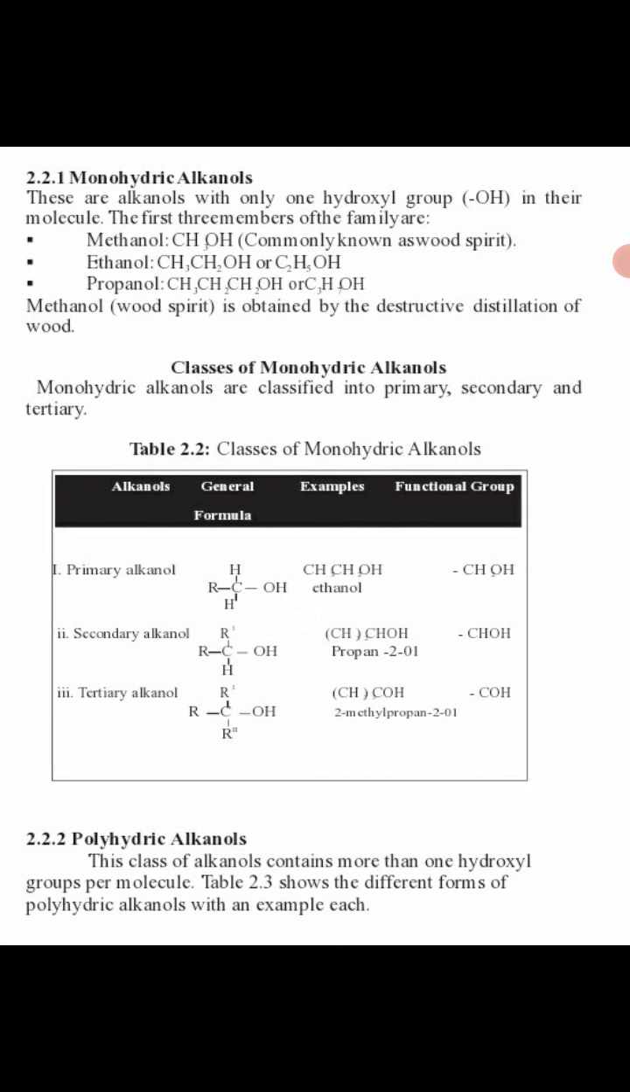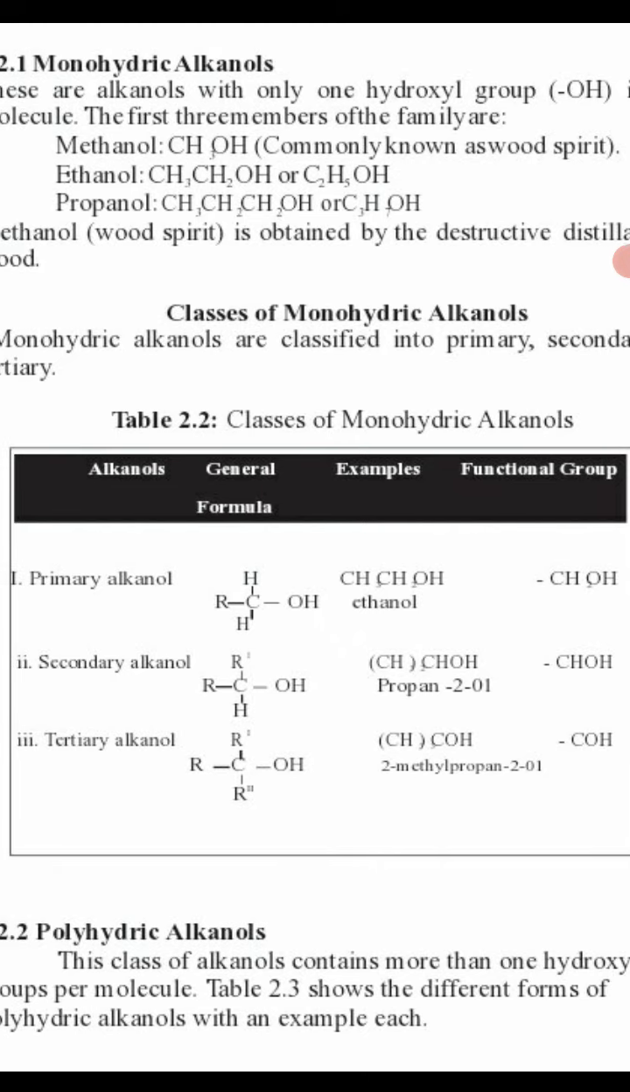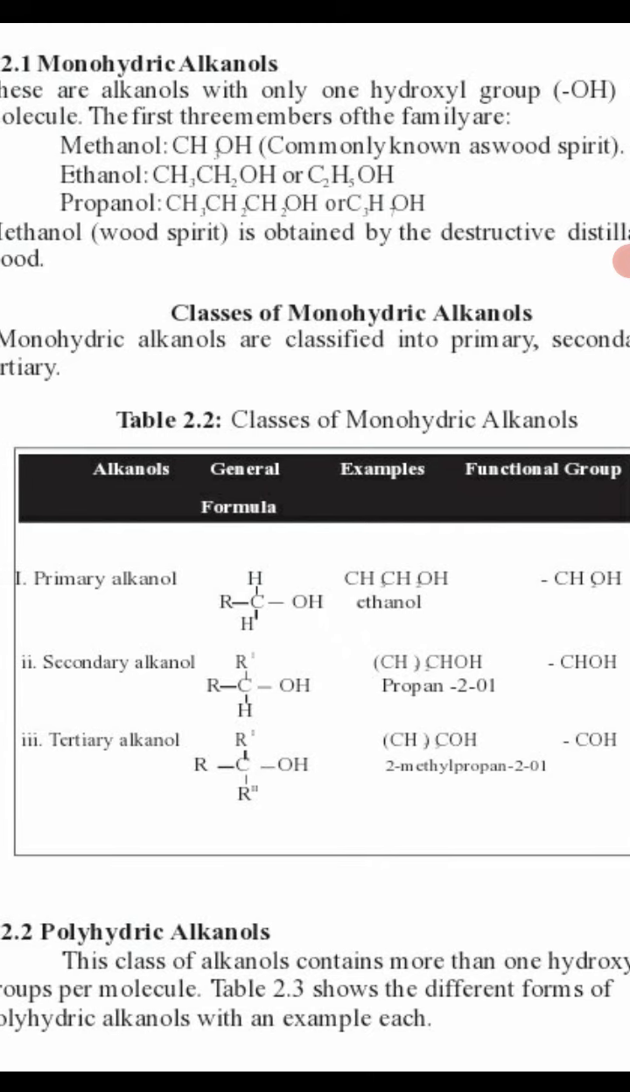Classes of monohydric alcohols, or classes of monohydric alkanols. If you want to call it alcohol, no problem. If you want to call it alkanols, no problem. Like I said earlier on, monohydric alkanols are classified into three: primary, secondary, and tertiary. Now look at the diagrams, the structure. That's what I want you to see. Look at the structure of the primary alkanol.